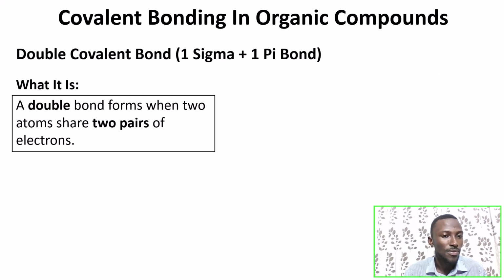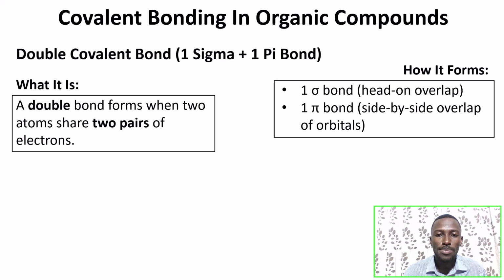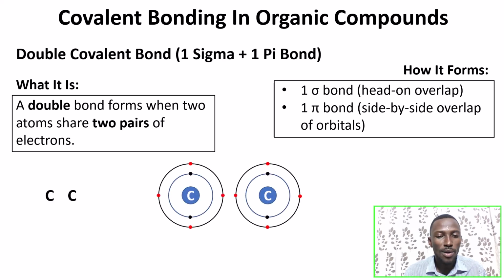Share two pairs of electrons. And how this happens is there's one sigma bond and there's one pi bond. So we are going to use this carbon-carbon to explain that again. So look at this. They both have 4 electrons in their outermost shell. Not stable. They need 4 more to be stable, right? So they can only get that through covalent bonding with other atoms willing to share.